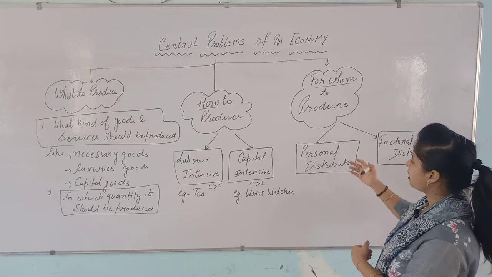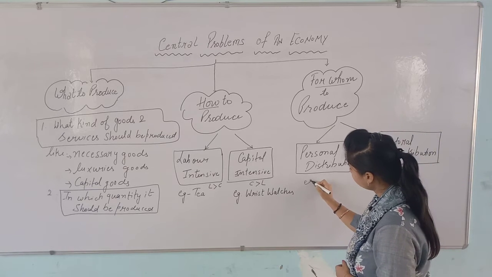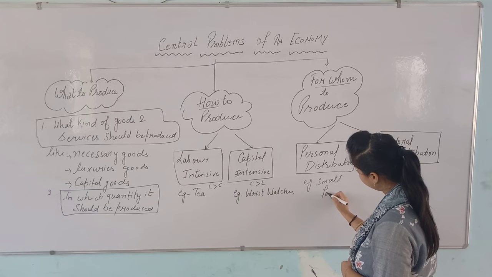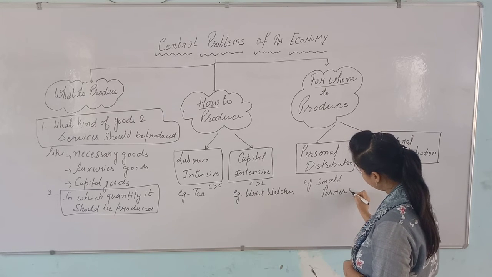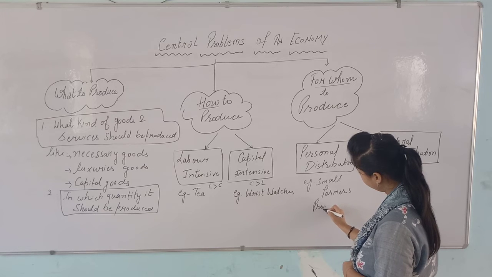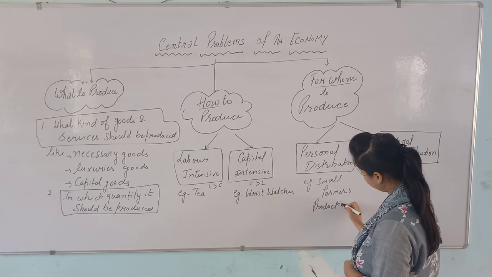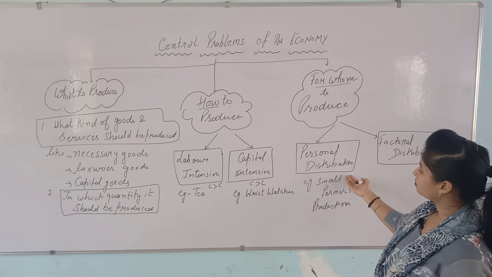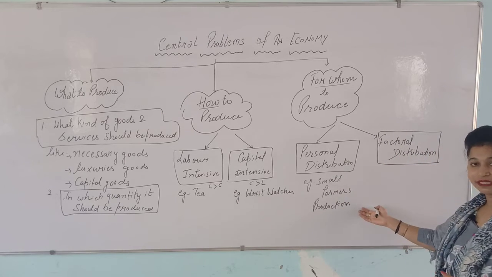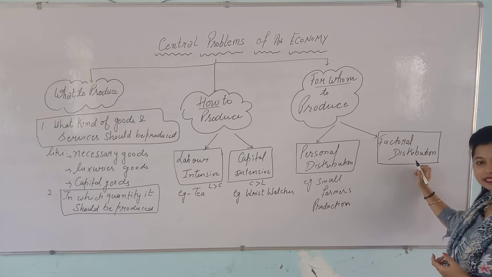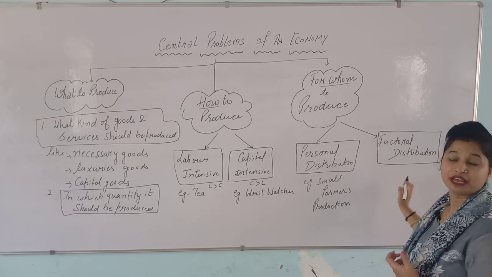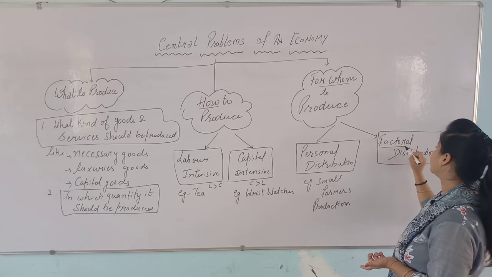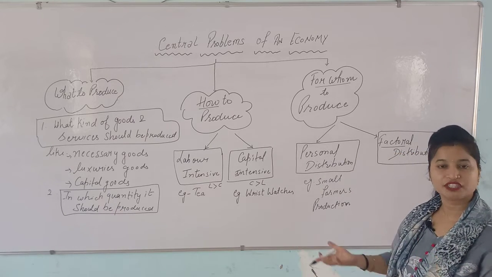Okay, so I am taking the example here. Small farmers. Right? So I am taking the example here, small farmers production. Right? On the other hand, I am taking here factorial distribution. Factorial distribution in which we are including a number of factors that are working in our production process.